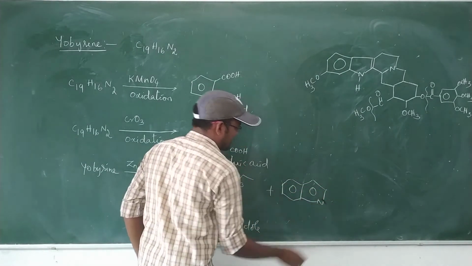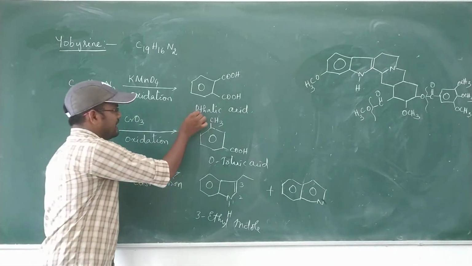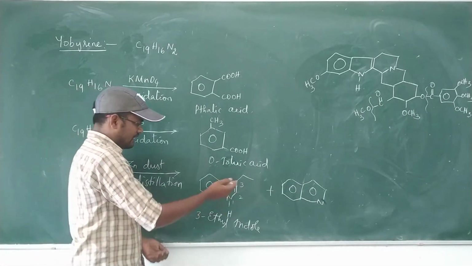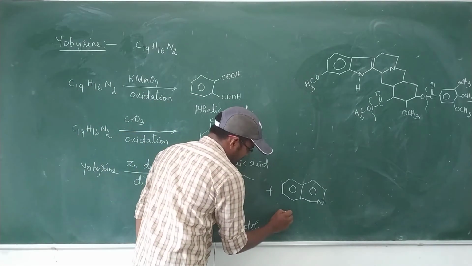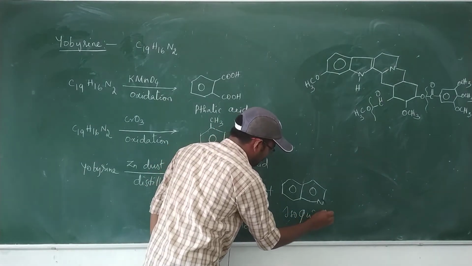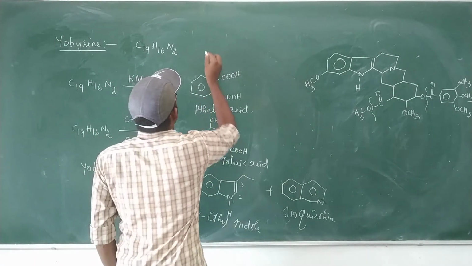This is isoquinoline. Based on the formation of phthalic acid, ortho-toluic acid, 3-ethyl indole and isoquinoline, eubarin has this type of structure.